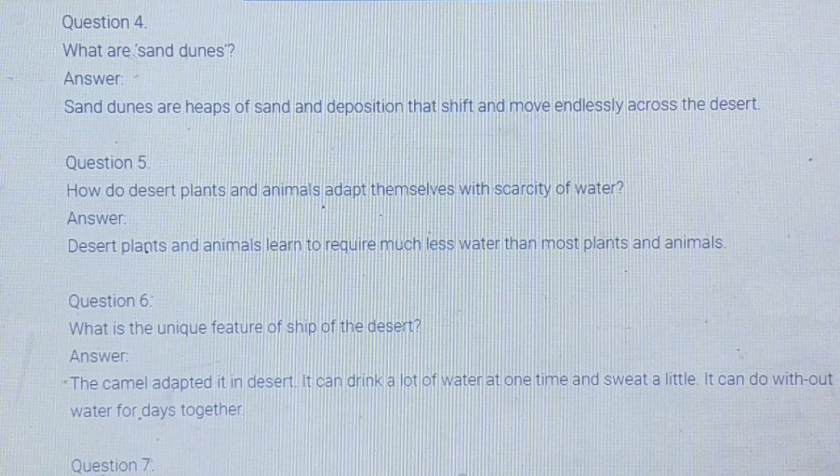The camel is adapted to the hard conditions of a desert. So, what does it do? It can drink a lot of water at one time. So, it has a great storing capacity. It will store water, and in one time it will drink a lot of water. And second thing is, it sweats very little. It can do without water for days together. This is the unique feature of the ship of the desert.